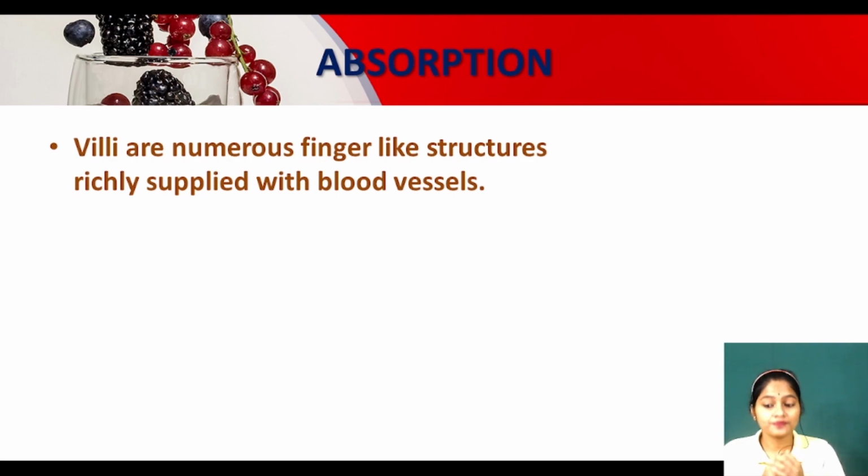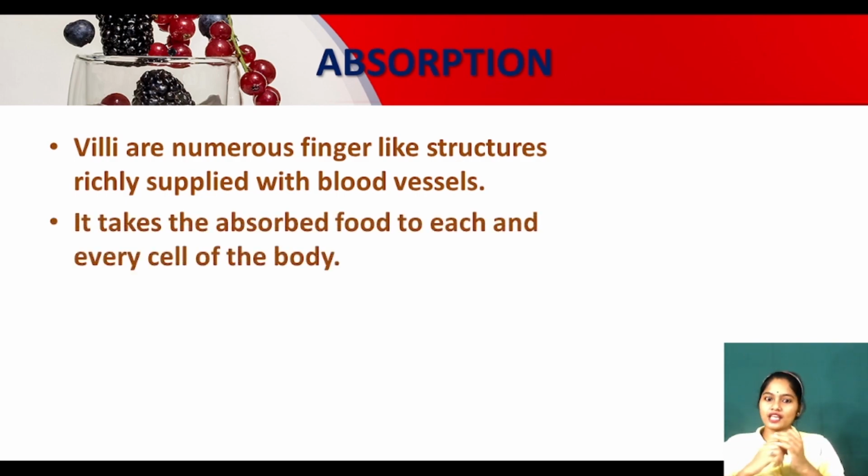Why, my dear kids? Let me tell you. It takes the absorbed food. The digestion is complete, so the complex things are converted into simple things, and we are getting the energy. Those need to be transported into different parts of the body. So these villi will help to absorb the nutrients from the food. Nutrients are converted into simpler substances, which will be absorbed through the villi and distributed to every cell of the body, into different parts of the body.